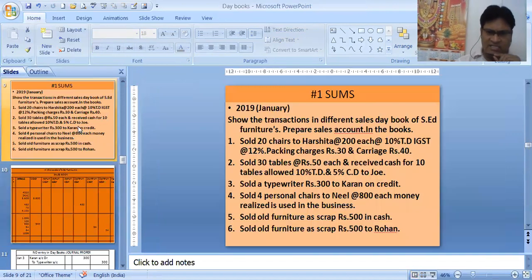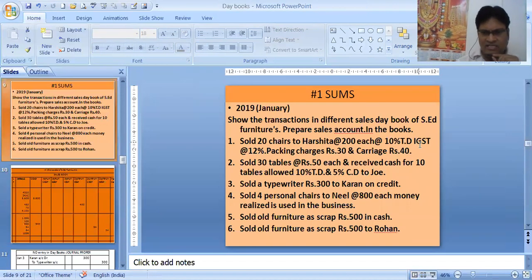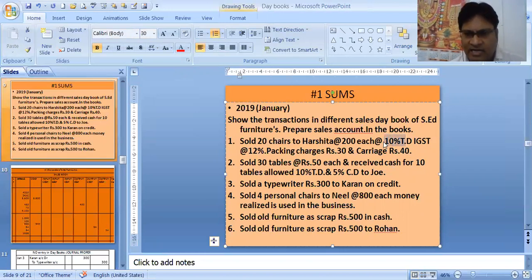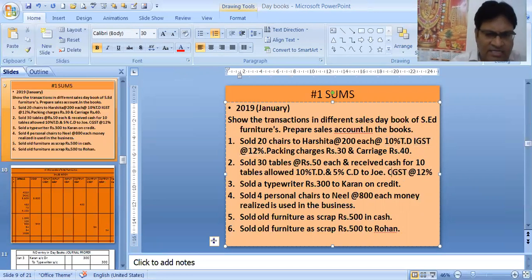Now in this case, there is CGST and SGST, instead of IGST. CGST and SGST at the rate of 6% each. Because if the IGST is 12%, generally it is between two, that's why it will be half between them. So CGST and SGST is 6% each.